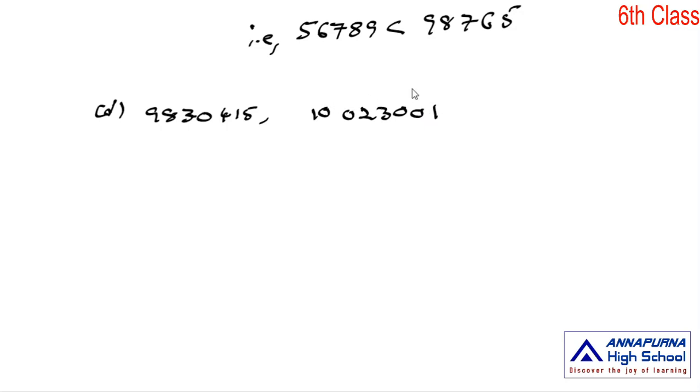What is the least number here? 98 lakh 30,415 is the least number of the two.